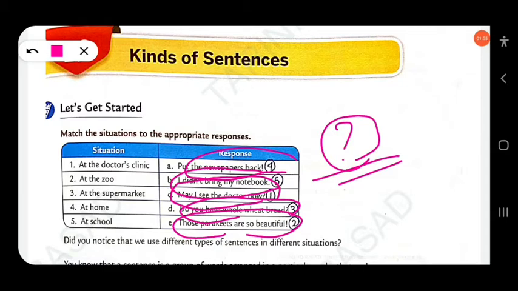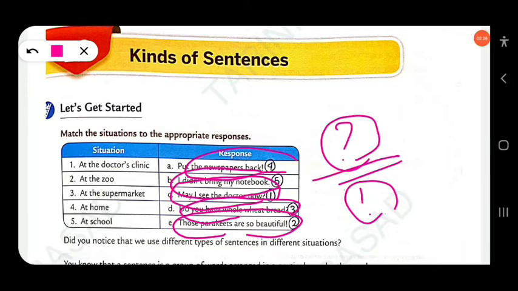The sentence is a group of words that makes complete sense and ends with an exclamation mark, so this is an exclamatory sentence. Clear? The first is an interrogative sentence, the second is an exclamatory sentence.